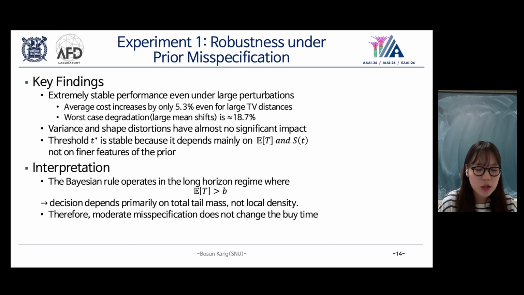The results show very strong stability. Even when the assumed prior is heavily distorted, the average cost increase is only about 5%. The worst-case degradation occurs mainly under large mean shift and remains below 20%. Errors in the variance or shape have almost no impact on the performance.